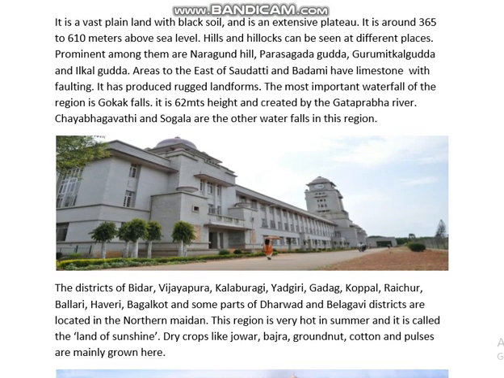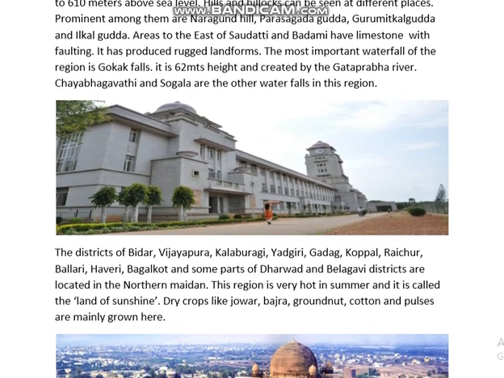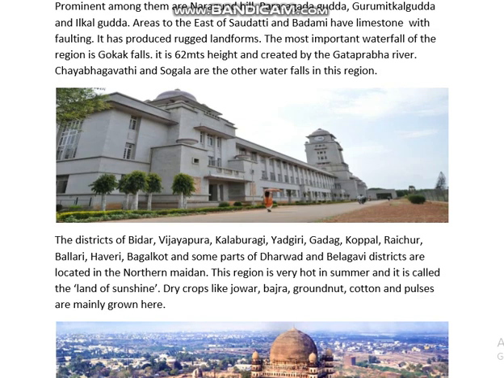As you can see, the construction over these places is very modern and civilized. It means a lot of the population of Karnataka stays in this region. The districts of Bidar, Vijayapura, Gadag, Raichur, etc. are there. Some parts of Dharwad are also in this northern part. This region has a very hot temperature and is also known as the land of sunshine. Agriculture-wise, it gets dry crops like jowar, bajra, groundnut, cotton, and pulses. These are the things mainly grown here.